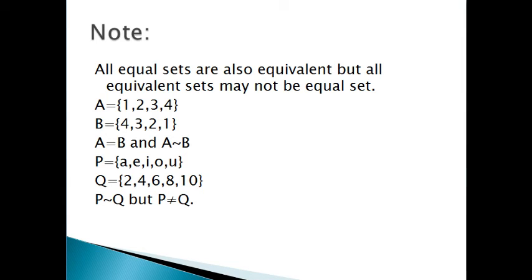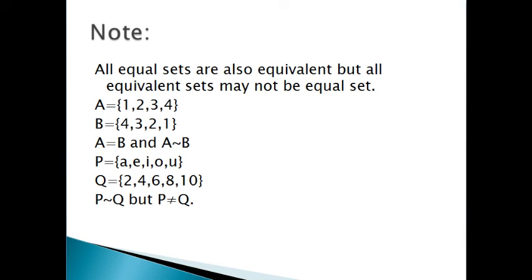See first example, set A elements 1, 2, 3, 4, set B elements 4, 3, 2, 1. In both sets we have same elements. If elements are same, then A is equal to B. As well as number of elements also same in both sets. Set A has 4 elements, set B also has 4 elements. So we can say that A is equivalent to B.